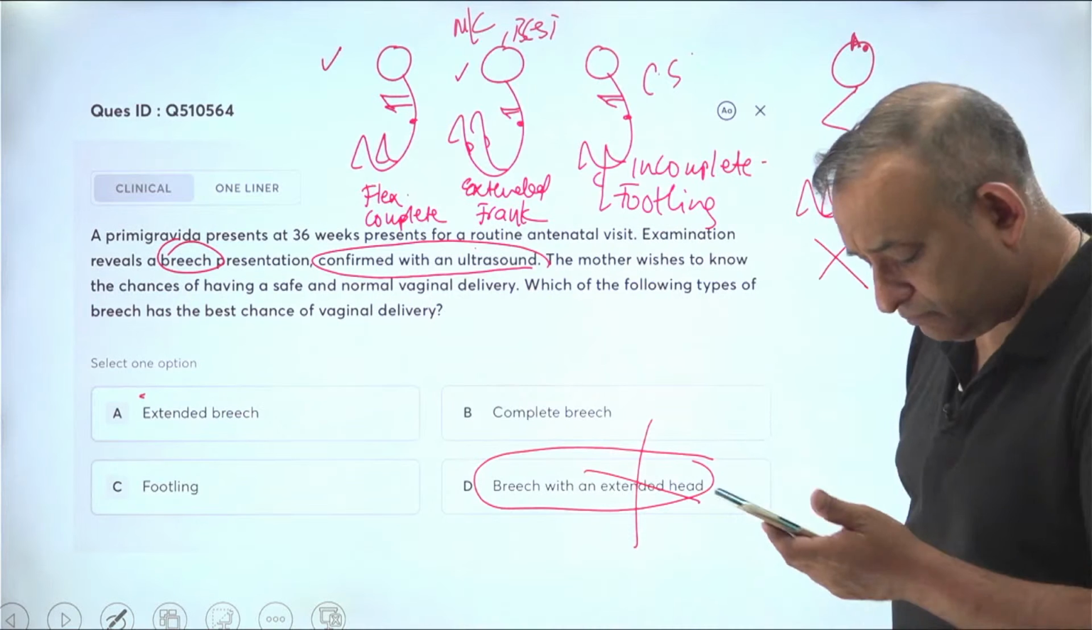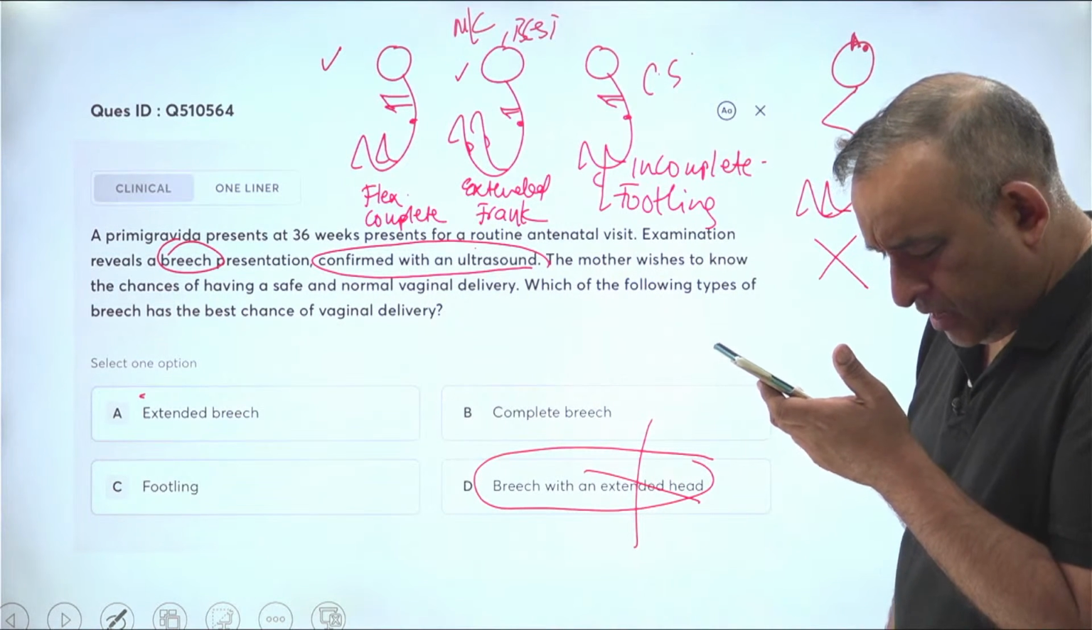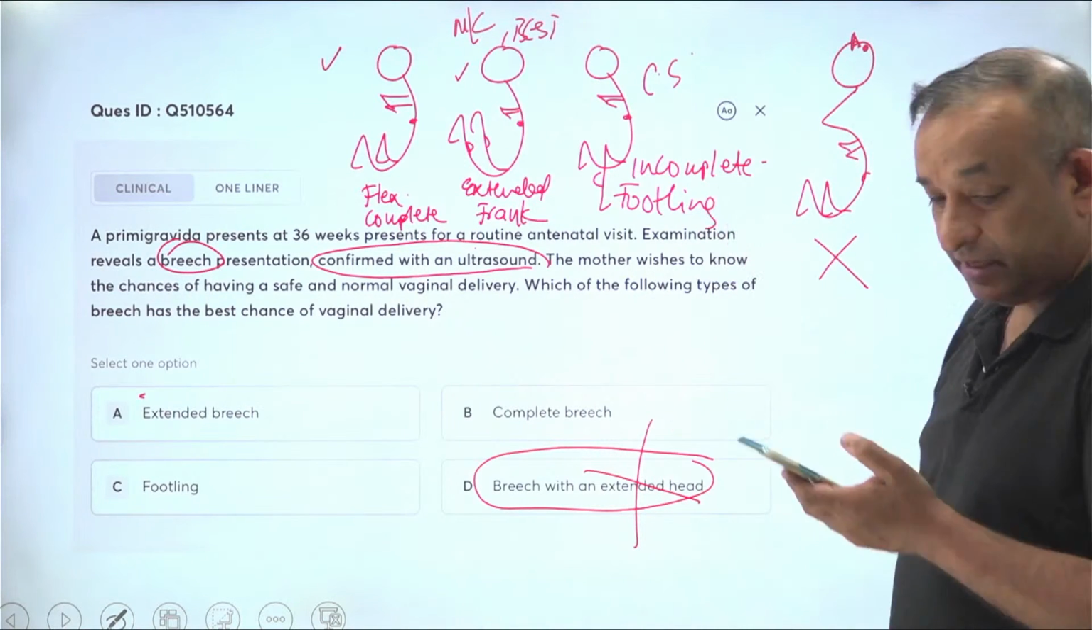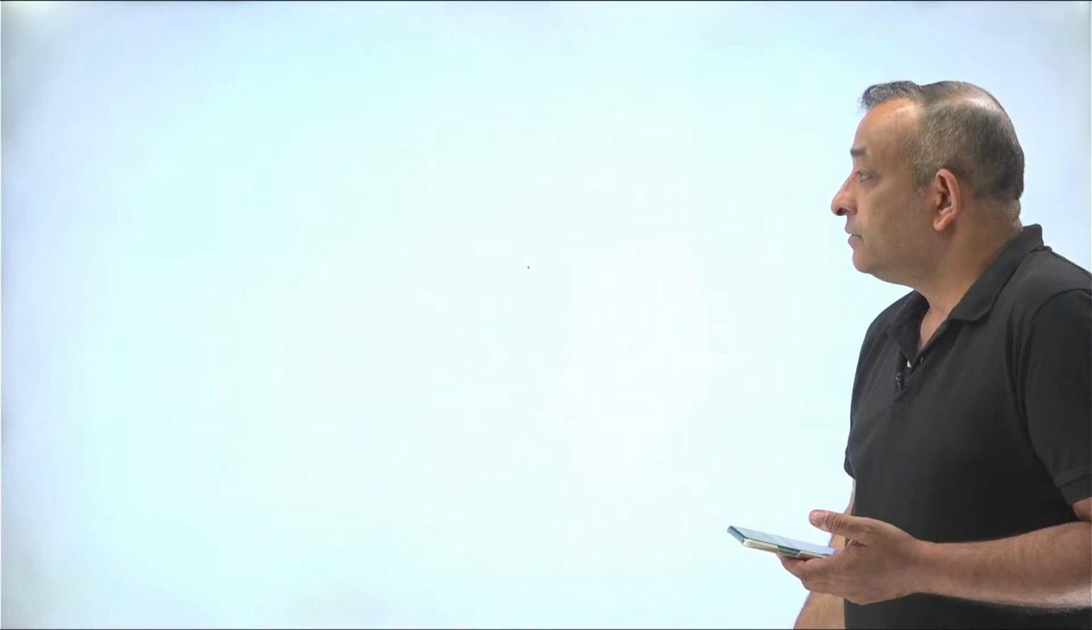All right. I think some of you got this for the first time, but good. Footling has more chance of cord prolapse. Yes, that's why with footling you'll do a cesarean section, already told. Okay guys, that's a good one. Let's move on and see.